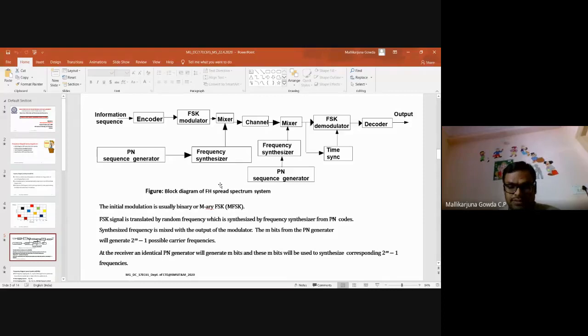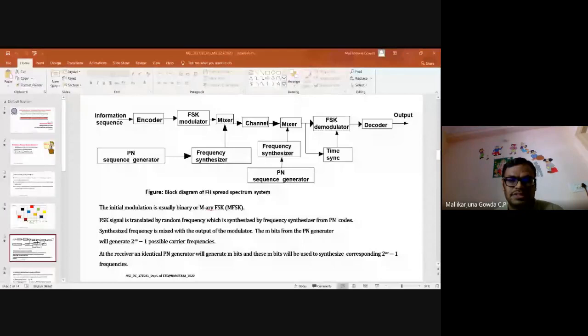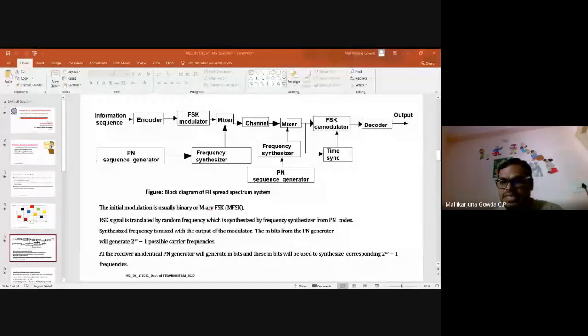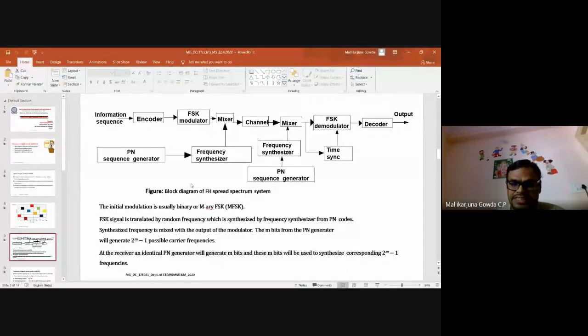Okay. Yes, is it clear, or do you have any difficulty in understanding this block diagram?